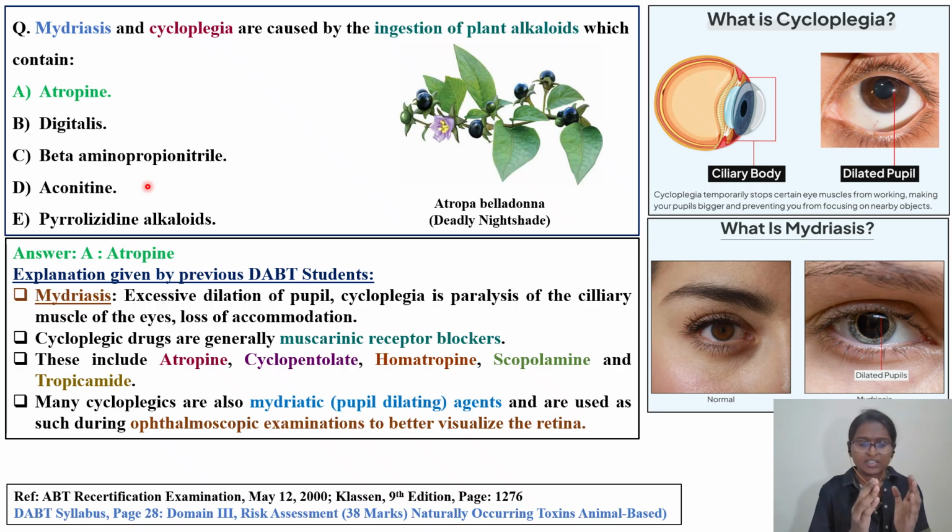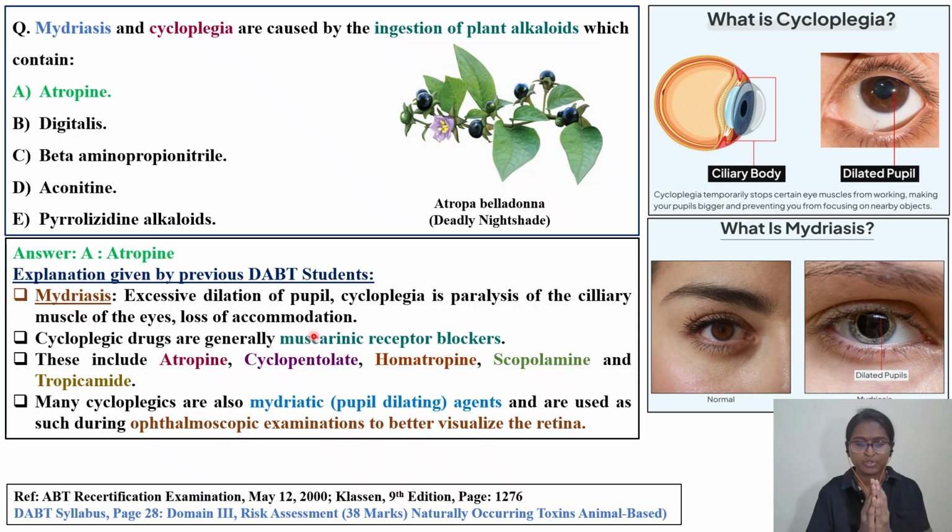They have defined mydriasis as nothing but excessive dilation of the pupil. This is your pupil, this is a normal pupil. In the case of mydriasis, you can see a dilated pupil. Cyclopegia is nothing but paralysis of the ciliary muscles of the eye, loss of accommodation.